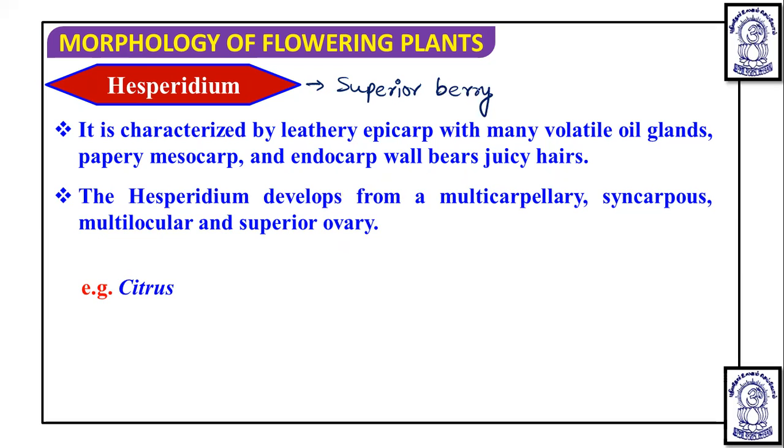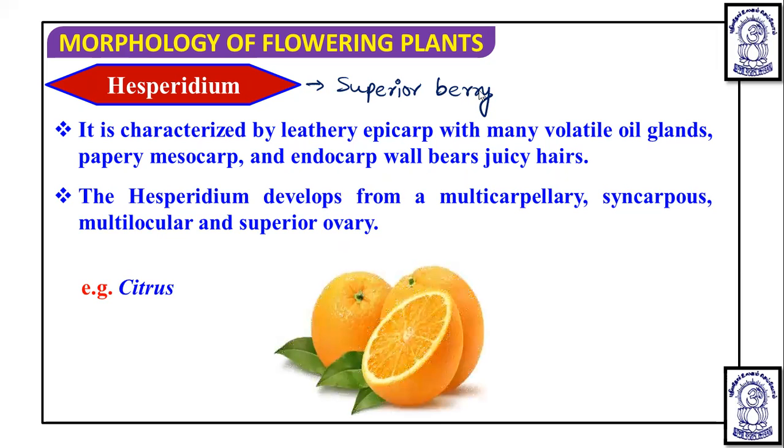Superior berry. Now, in the case of the citrus fruit, if you see, it is many chambered, and each chamber is properly covered by this white endocarp. See, this is endocarp actually. Each chamber is covered by an endocarp, and it is derived from a polycarpillary syncarpous superior multilocular ovary, as we have seen. Axile placentation is seen.